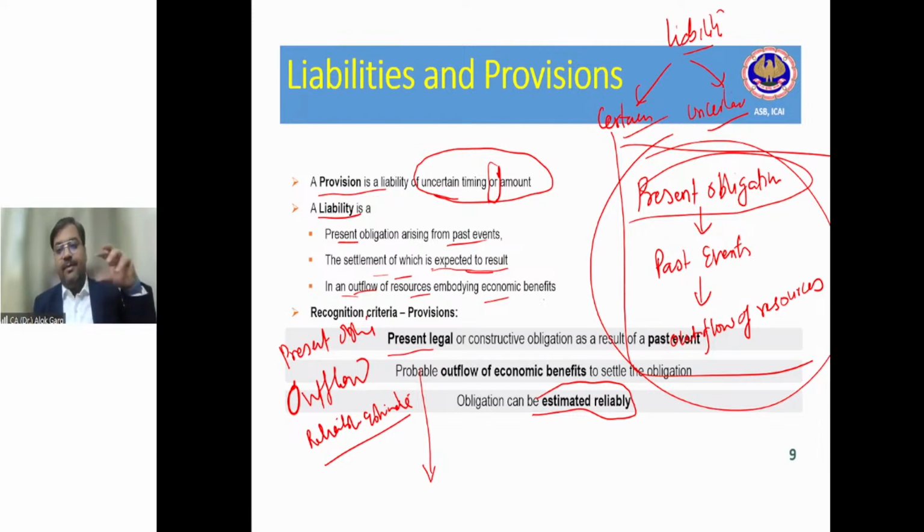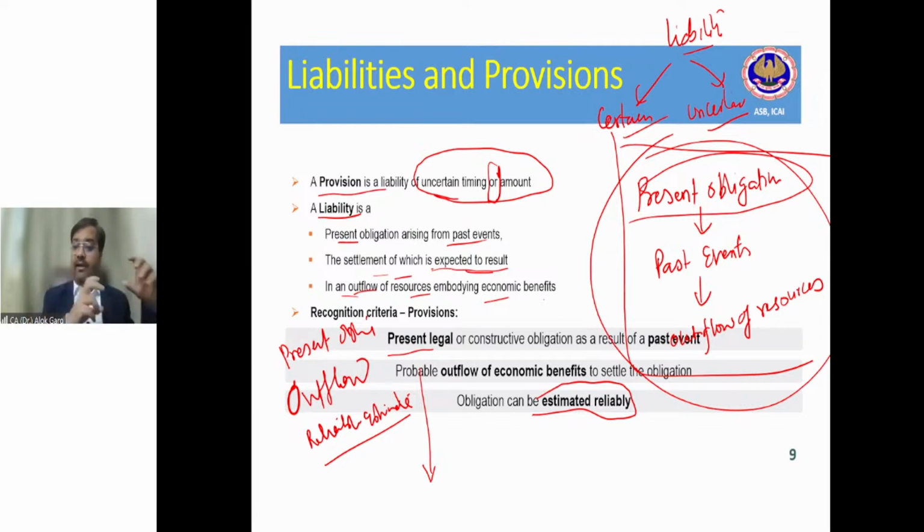Present obligation: if there is a present obligation at the reporting date, then only you will create a provision. This present obligation could be a legal obligation or a constructive obligation, and it should arise out of a past event. It means in the past you have done some event, and that is why this present obligation has arisen. For example, if a manufacturing plant has emitted a certain level of carbon emission, they are obligated to make the environment good, and that is why they have to create an environmental related provision.